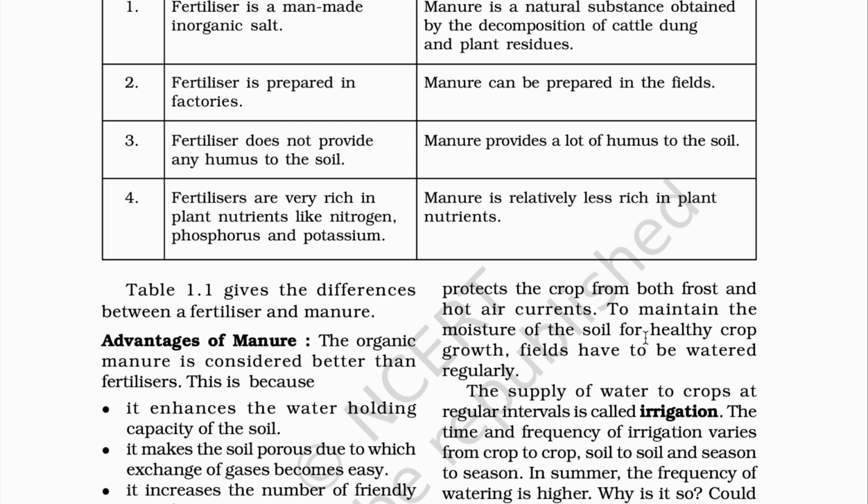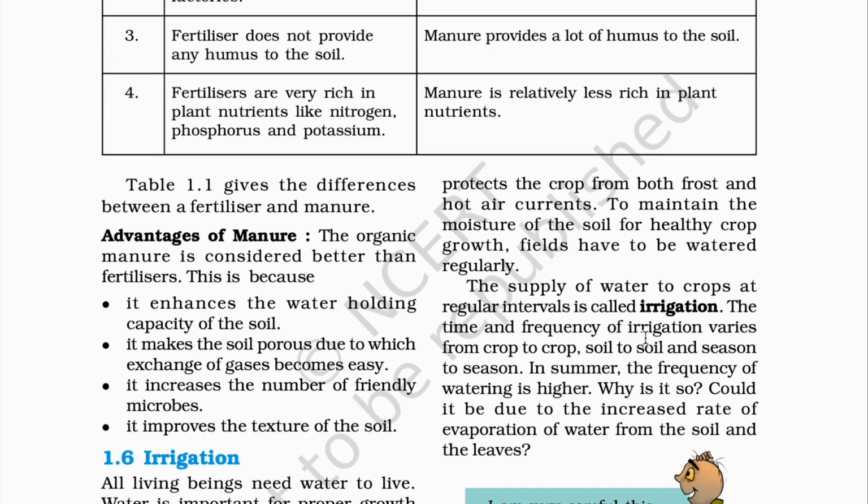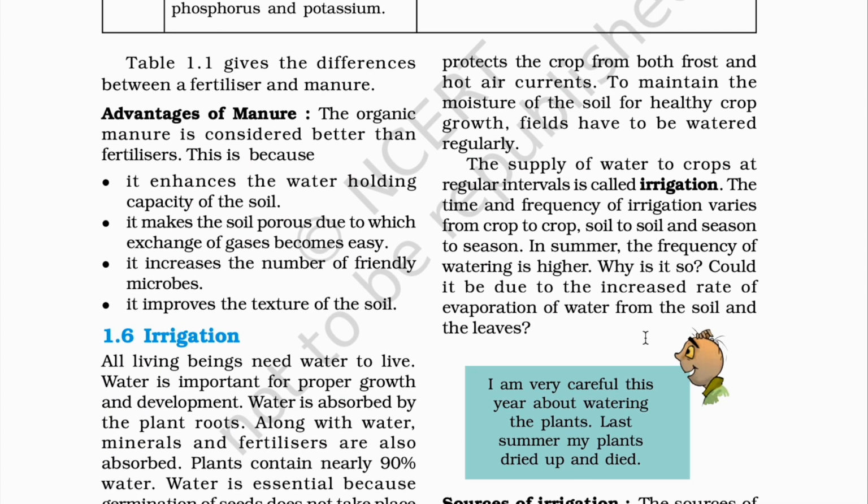Third, fertilizer does not provide any humus to the soil. Manure provides a lot of humus to the soil. Fourth, fertilizers are very rich in plant nutrients like nitrogen, phosphorus, and potassium. Manure is relatively less rich in plant nutrients. Table 1.1 gives the differences between a fertilizer and manure.